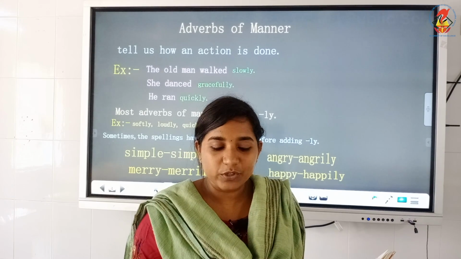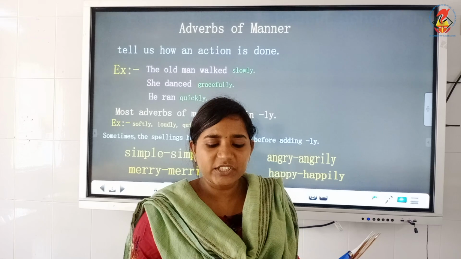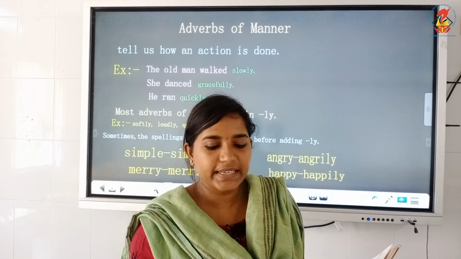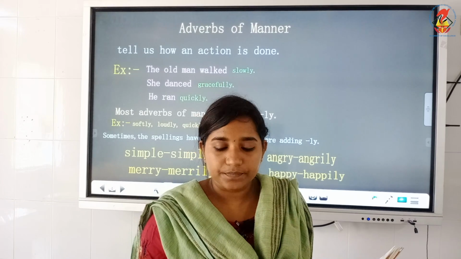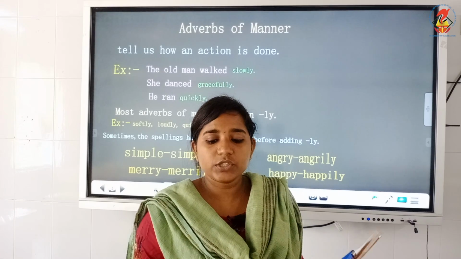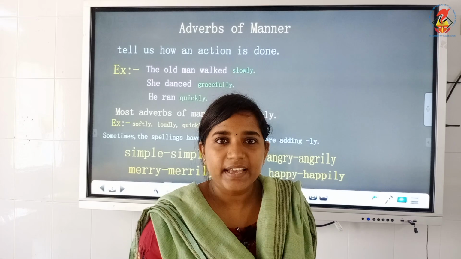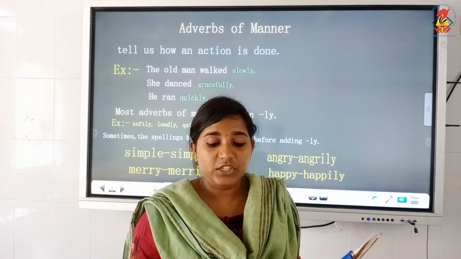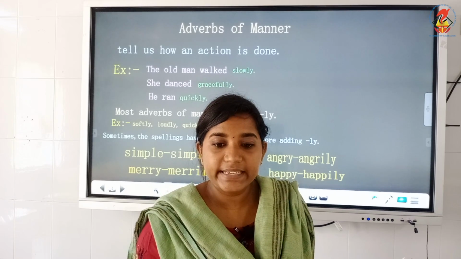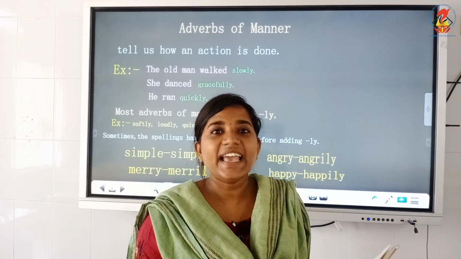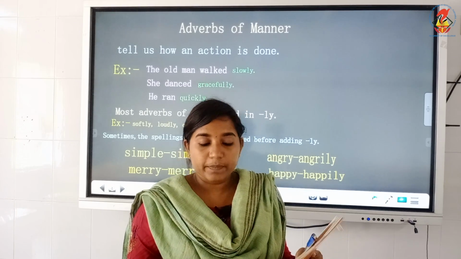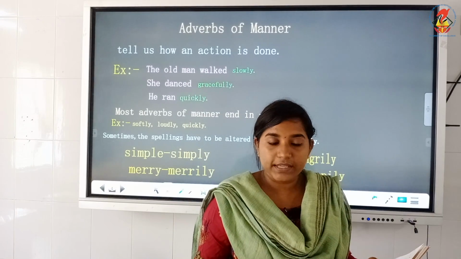Sang is the verb, so you have to underline it. And how did she sing? She sang melodiously. So, melodiously is the adverb of manner. Second question, the students spoke politely. How did the children speak? The students spoke politely. So, spoke is the verb there and politely is the adverb of manner. So, please do the rest of the questions by yourself.